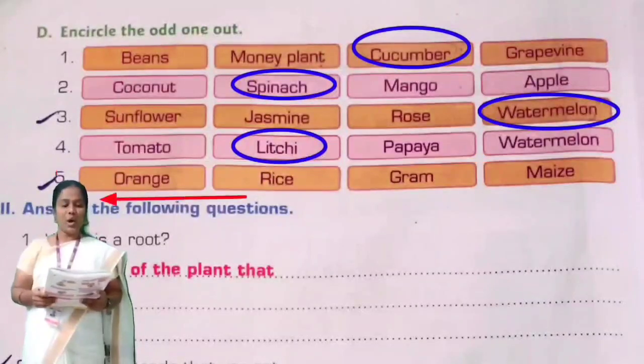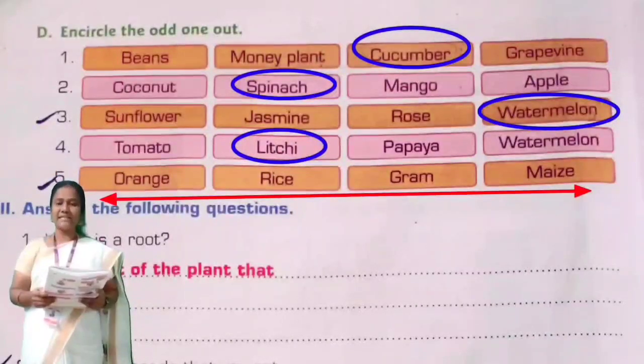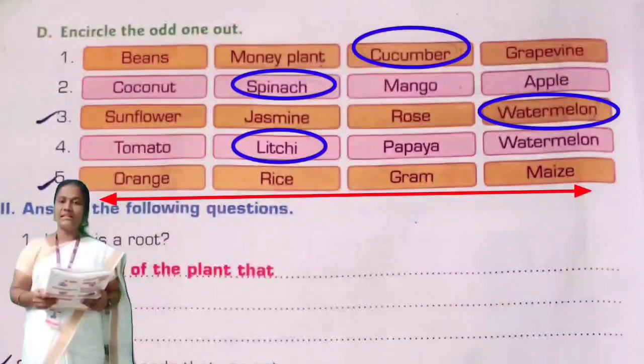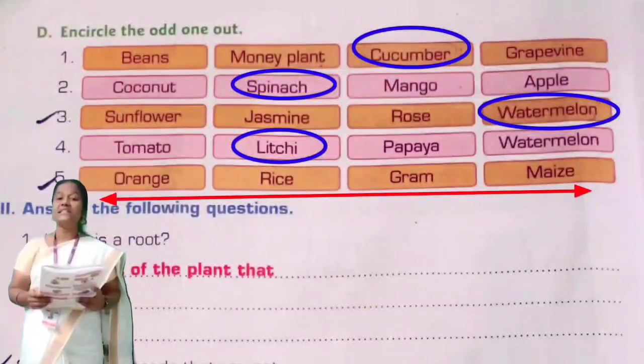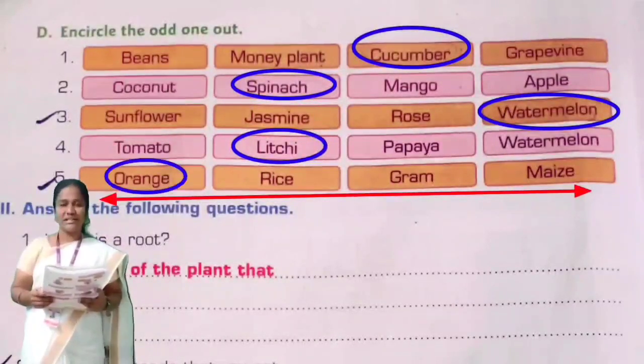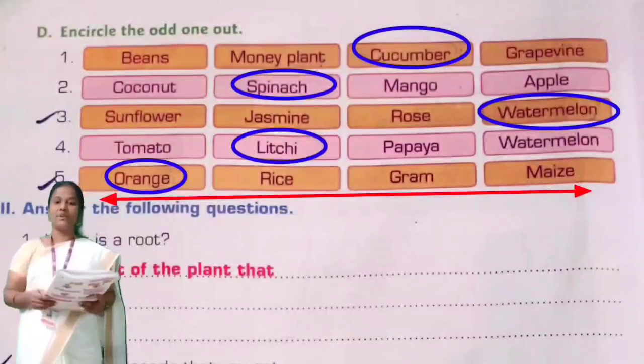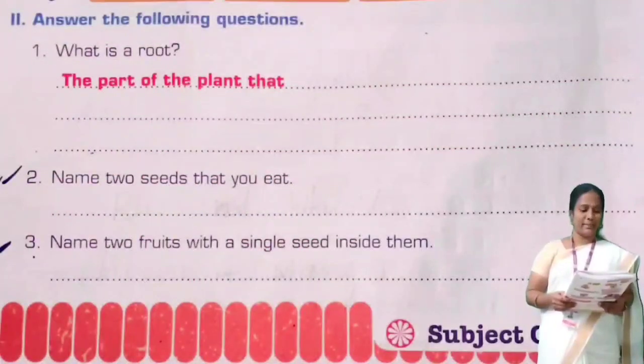The next one, orange, rice, gram, maize. In this set, rice, gram, maize. These three are seeds. But orange is a fruit. So orange is the odd one. So you have to circle orange. Let us move on to the next Roman number.